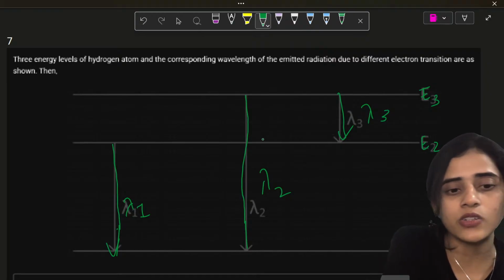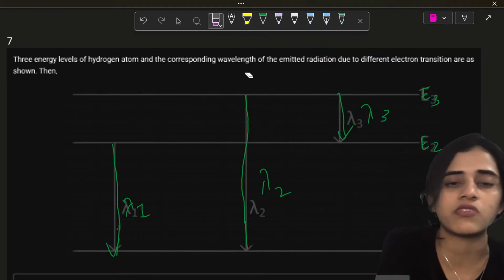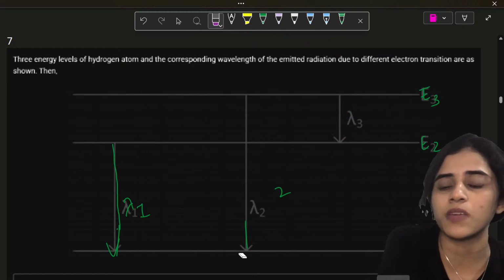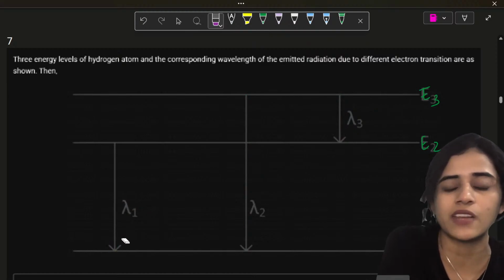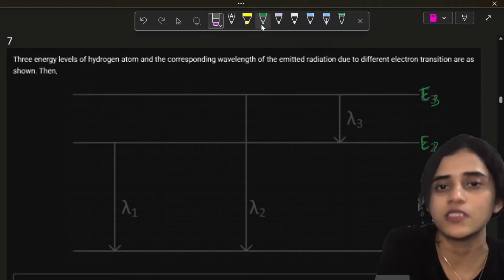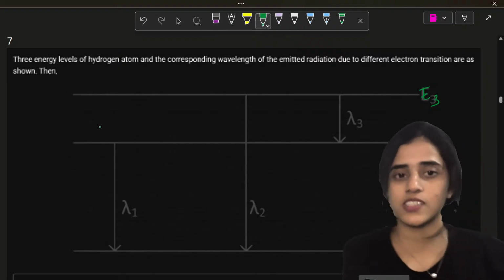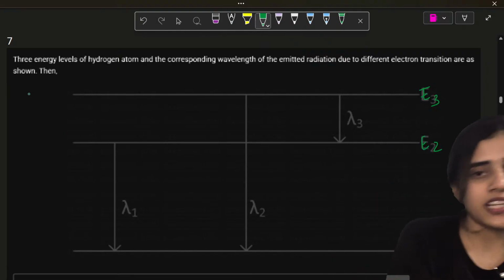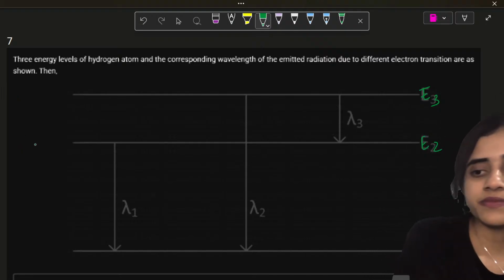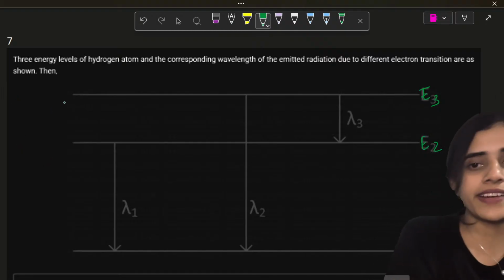Now, I will write down all of these transitions. I'll first erase this. Let me not make a good diagram. I'm very bad at drawing, okay? And you might have seen I'm very bad at writing as well. I'm trying to improve it. So, yes, I will write down everything.